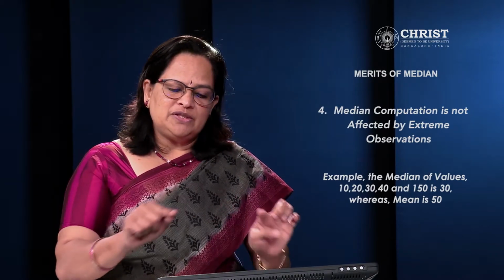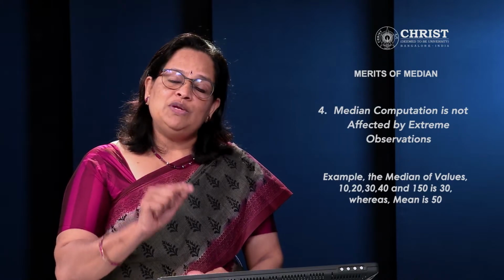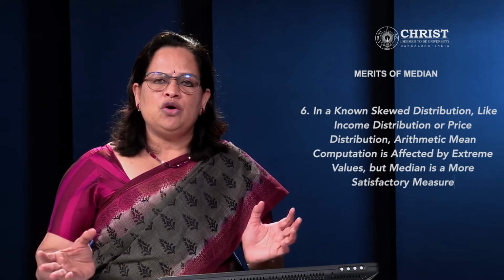Whereas if you take the mean, how do you calculate it? Sigma x divided by n. Sigma x is the total of the values. So the mean value will change to 50. And more than that, mean is based on all the values in the observation, whereas median is the positional average. So if extreme values are present in a set of observations, median is a more satisfactory measure of central tendency than mean. Now, you have to remember that in a skewed distribution, meaning it's not a normal distribution,